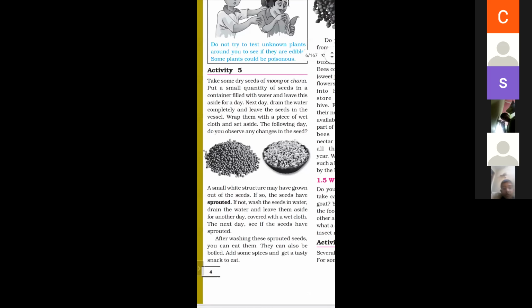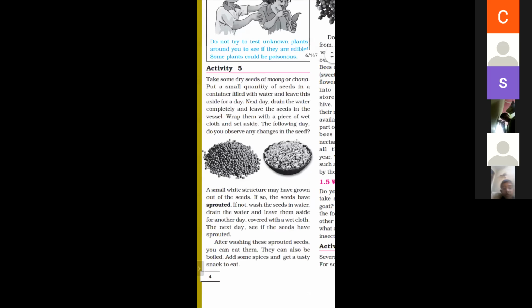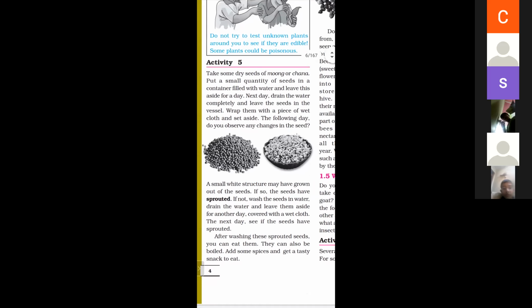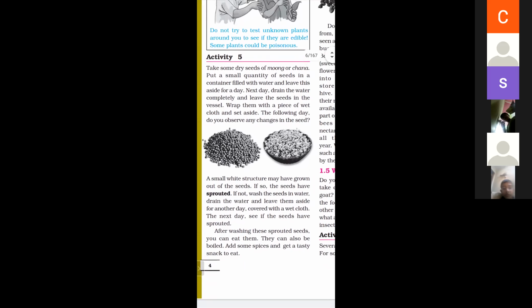Then we will study activity 5. How can we make sprouts of dal or moong or chana? Firstly, we will take a small quantity of seeds in a container, put some water on it, and leave it aside for a day. Next day, separate the water and leave the seeds in the vessel, and then wrap them in wet cloth.